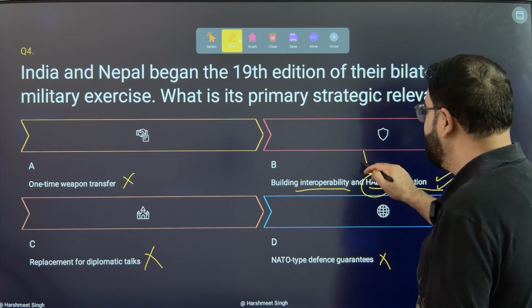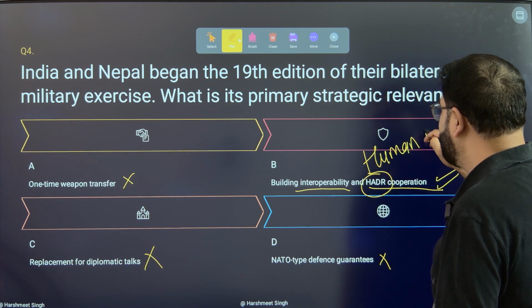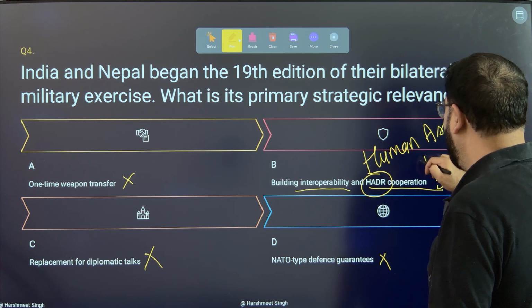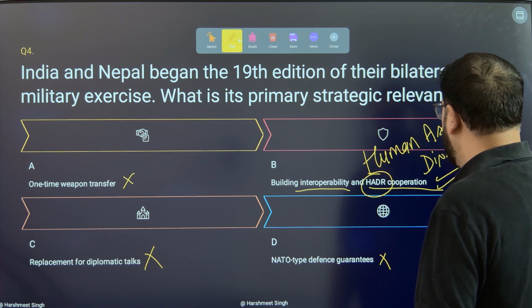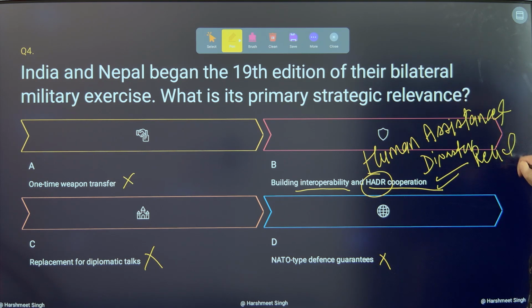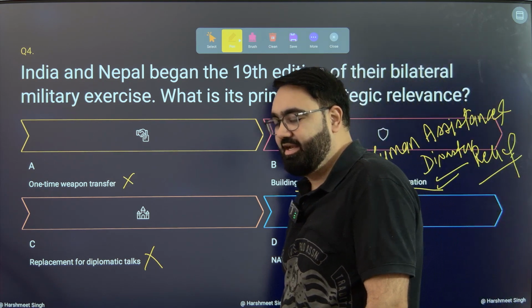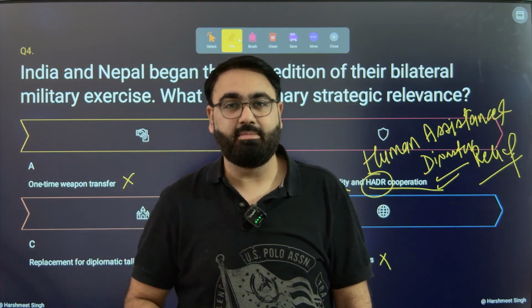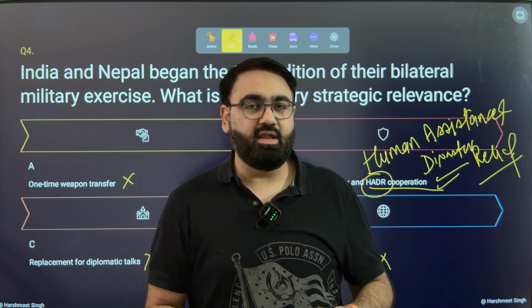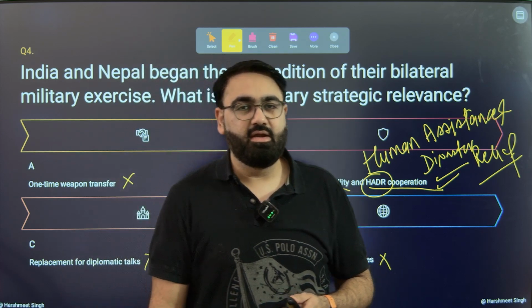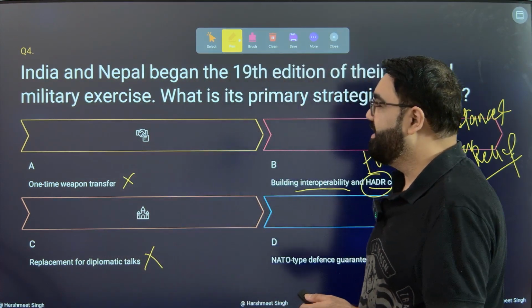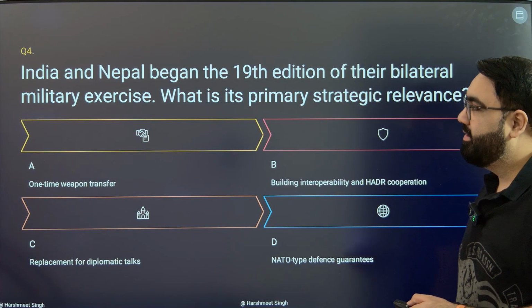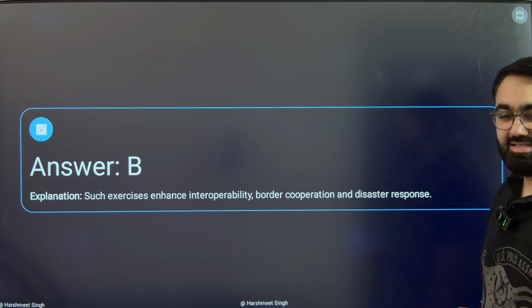What is HADR? HADR is human assistance and disaster relief. So you would have seen whenever there are, for example, earthquakes or these kind of situations in Nepal, India is one of the first countries to respond, to send its resources, to send its team. So to ensure that we are ready and capable of helping them whenever they require, these kind of operations are usually held very regularly. The answer thus here is B. That is the objective of India-Nepal exercise.